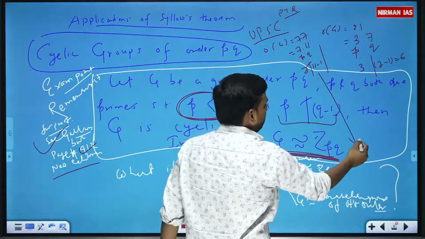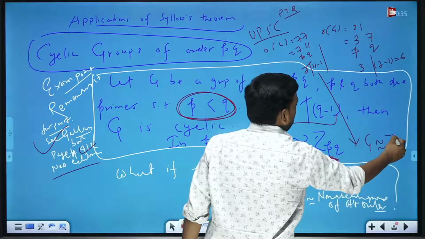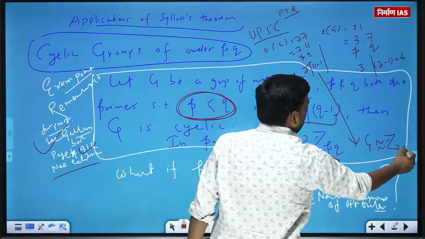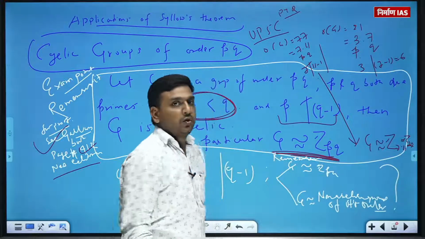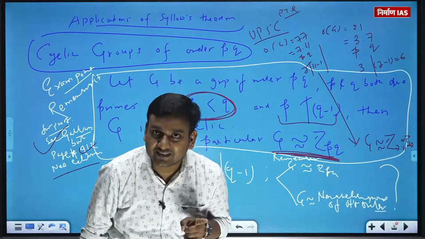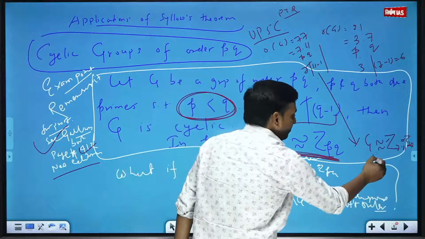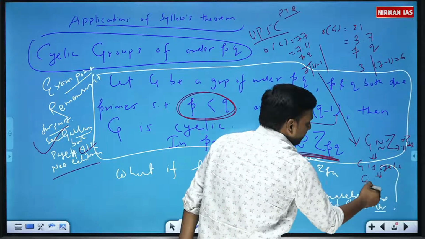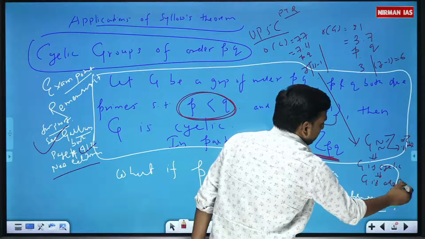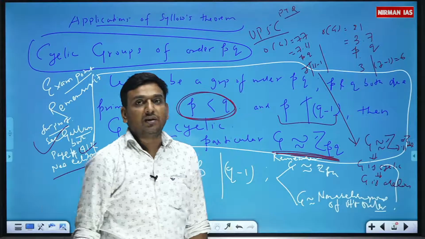That means this G will be isomorphic to Z_(7 into 11). You can write it as Z_77. So Z_n is always cyclic, and a cyclic group is always abelian.